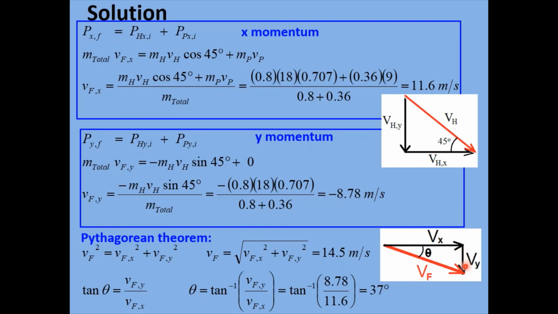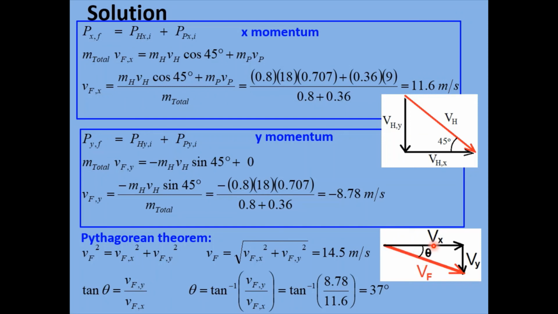We have just found this. So we now know what the x component is, 11.6, and we know what the y component is, negative 8.78. Let's figure out the final speed. In other words, the speed of this velocity vector here is just the magnitude, and that is the hypotenuse of this right triangle.